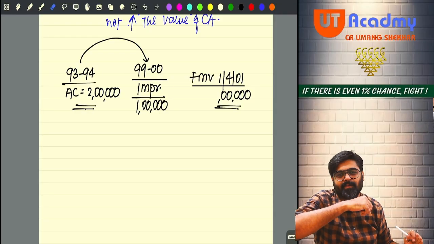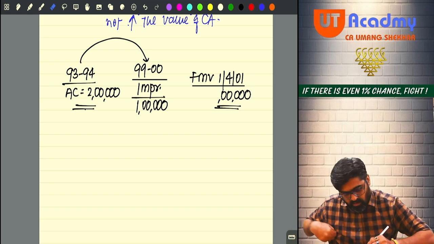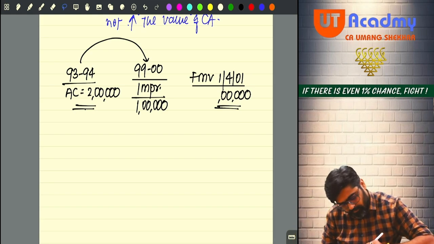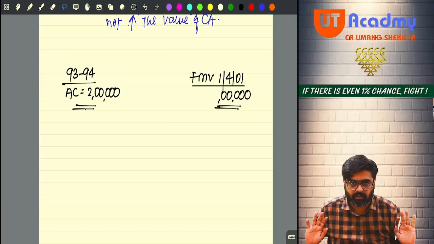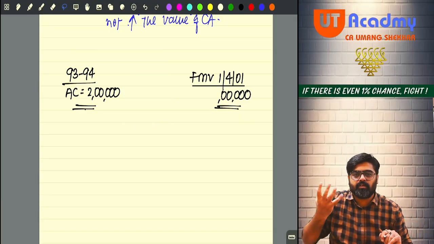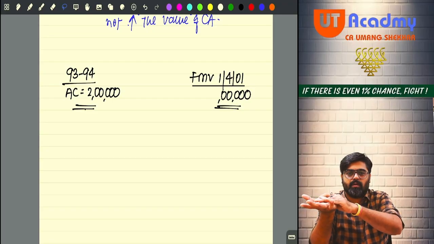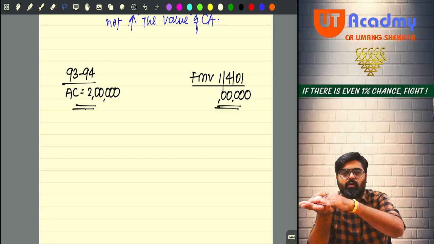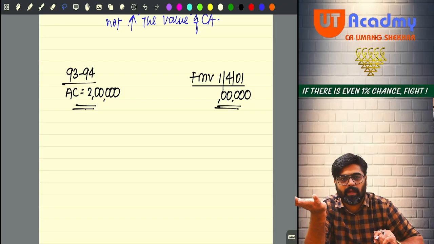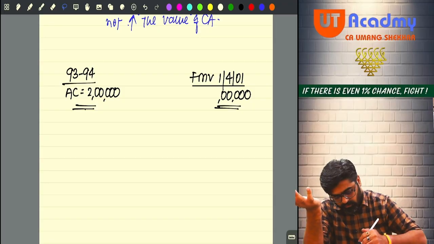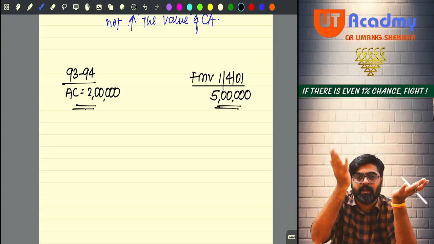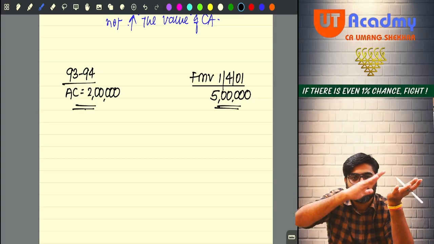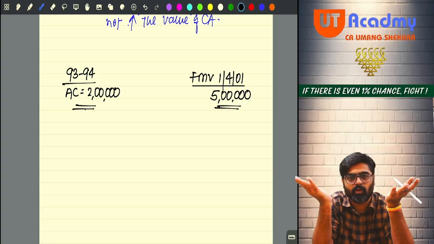What if I say, this is a building. This is a small building, ground floor. A small house you have acquired for 2 lakhs. So this 5 lakhs was the fair market value of this same house.